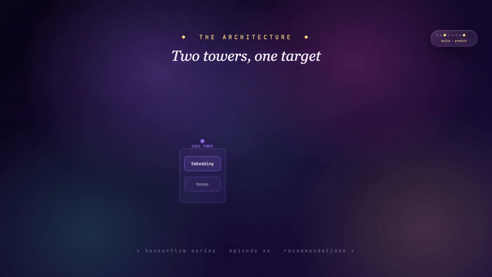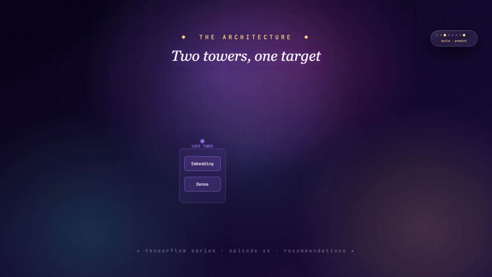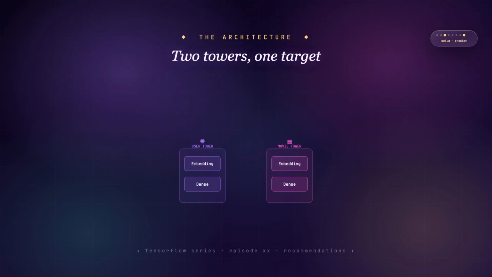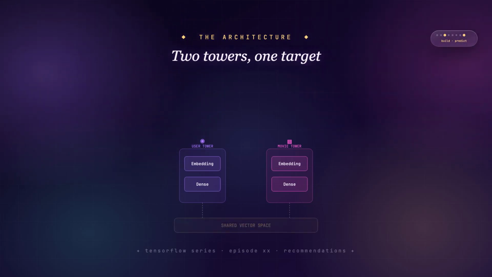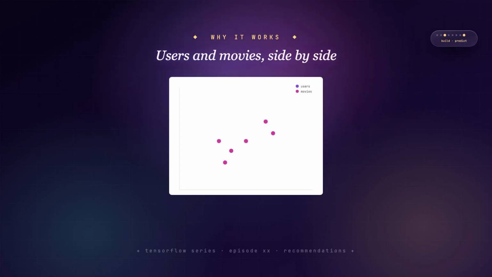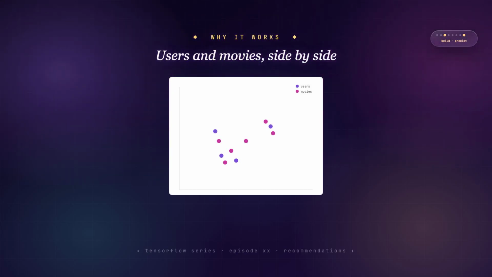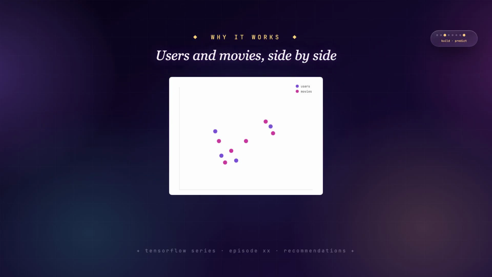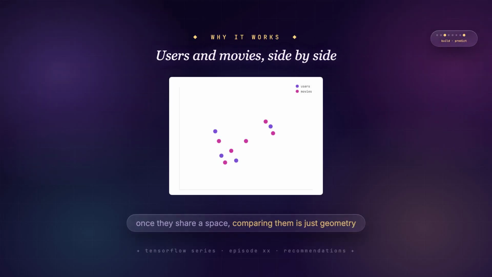Here's the shape of the solution. Two separate little networks. We call them towers. One tower's only job is to learn a good vector for each user. The other tower's only job is to learn a good vector for each movie. They never share weights, but they aim at the same target. One shared vector space where users and movies can live side by side. And that shared space is the whole point. Once a person and a film are arrows in the same room, comparing them is trivial. Geometry does the work that a giant rules engine used to do.